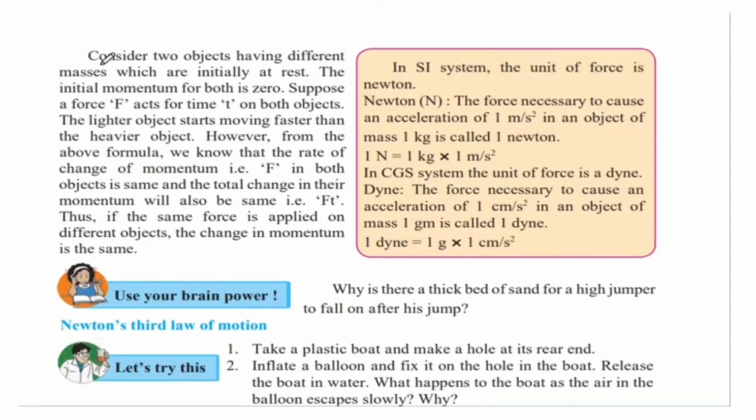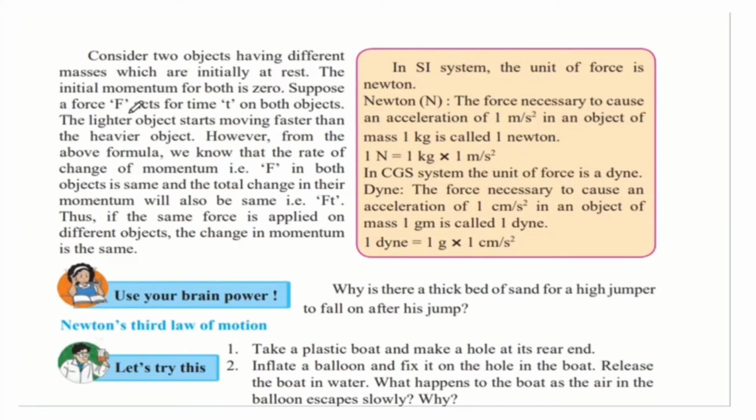Consider objects having different masses which are initially at rest. The initial momentum for both is 0. If you remember, the formula for momentum was mass into velocity, and since they were initially at rest, their initial velocity would be 0. And when you multiply mass into 0, it would be 0. Therefore, their initial momentum would be 0.